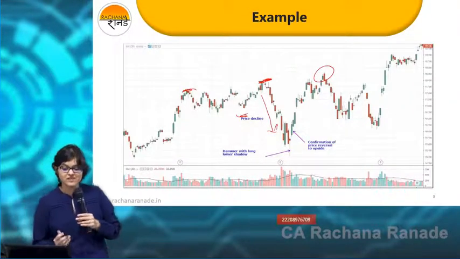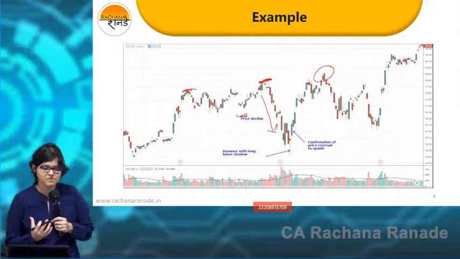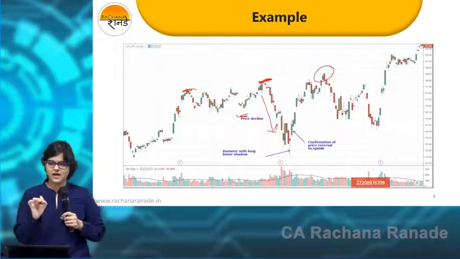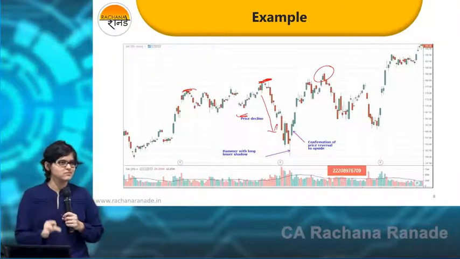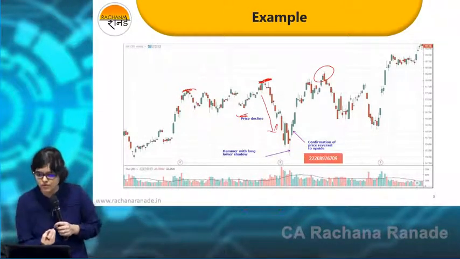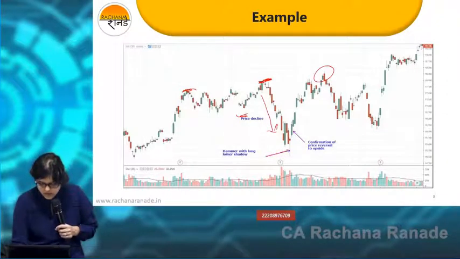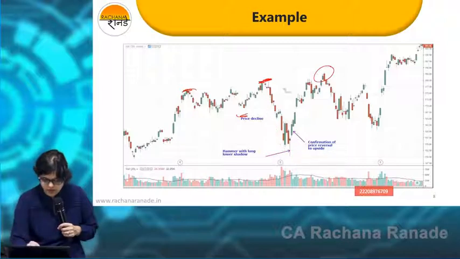So in fact, this is like a wait and watch scenario. It's a down move. Let me try to catch the fish towards the end of the down move. I can't say it can be 100% bottom fishing, but at least towards the end of the down move. Where can I get a confirmation? Number one, see I've drawn here also. Is this candle? Shall I zoom if you want?